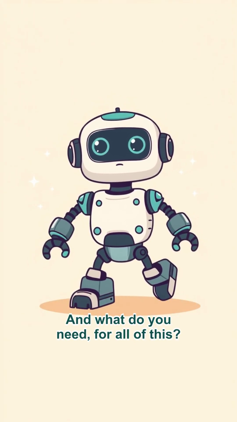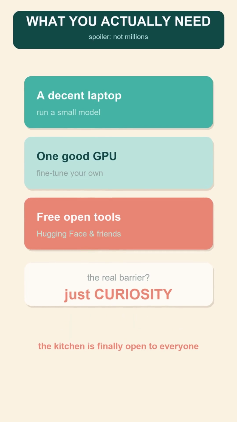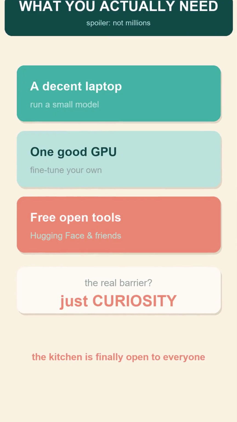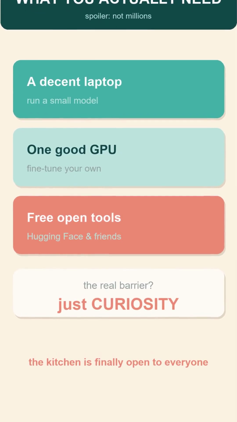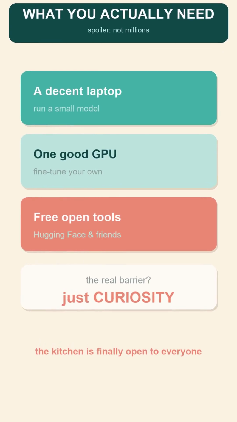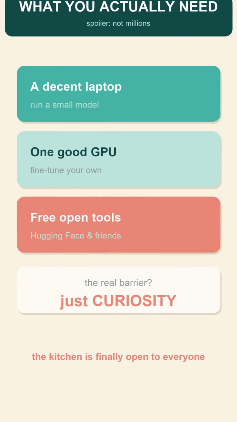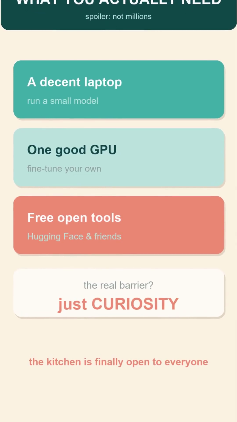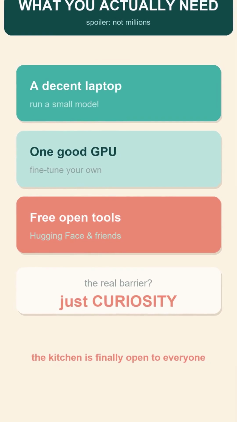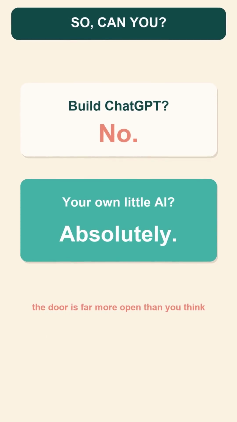And what do you need for all of this? Less than you would think. A decent laptop will run a small model. A single good graphics card lets you fine-tune. And the software, the recipes, the open models, the tools is almost all free and waiting on websites like Hugging Face. The barrier is no longer money. It is simply curiosity.